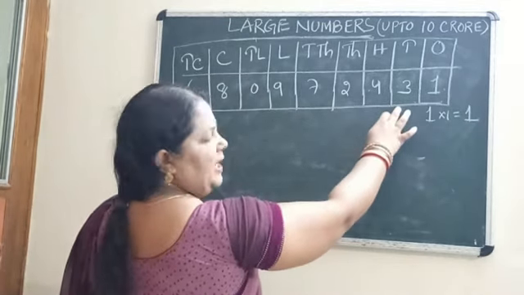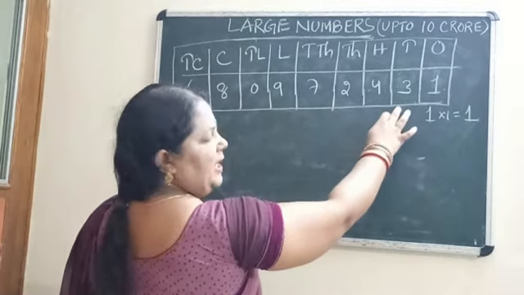Then this is placed in the 100 place. So we will multiply by 100. 4 into 100. What is the value? 400. Clear? Then this is placed in the 1000 place. So what will you do? 2 into 1000. The value you will get is 2000. Then this is your 10,000 place. So what will you do? 7 into 10,000. The value will be 70,000. Clear? Then this is your lakh place.